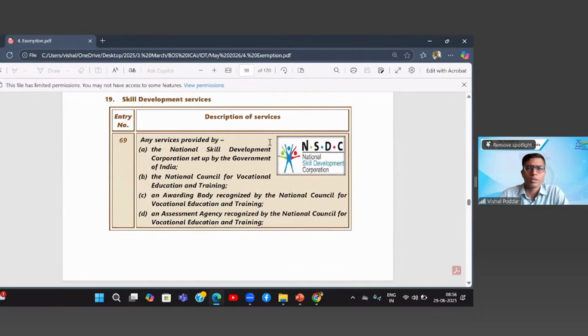Then comes the skill development services. As we all know, the government has skill development as one of its missions. Under that mission, it has set up various bodies or organizations which work towards skill development. In this case, the charges or any fees collected by these bodies are made exempt. This is similar to the Provident Fund or ESIC bodies. The same logic applies over here.